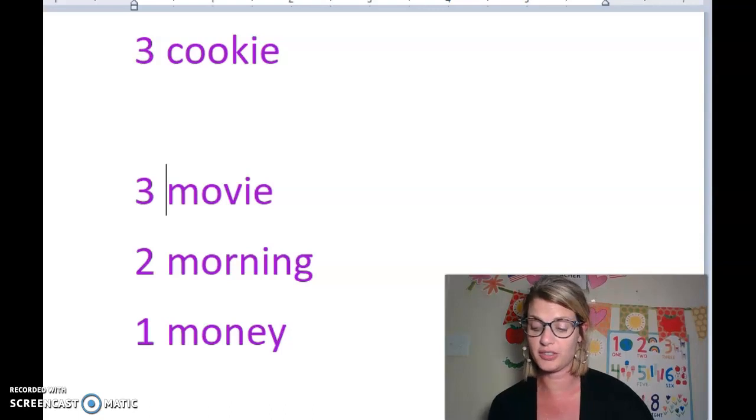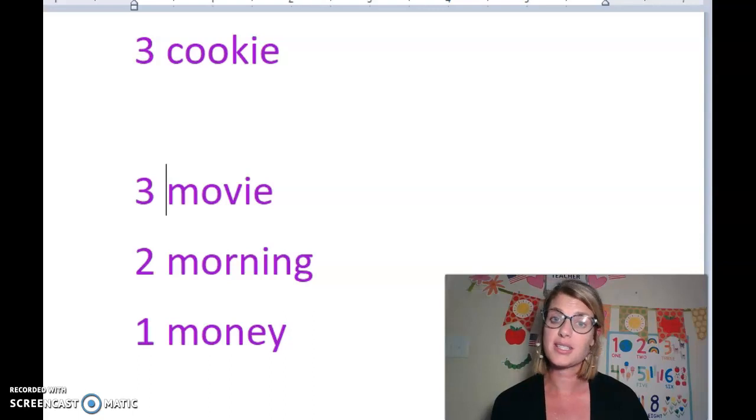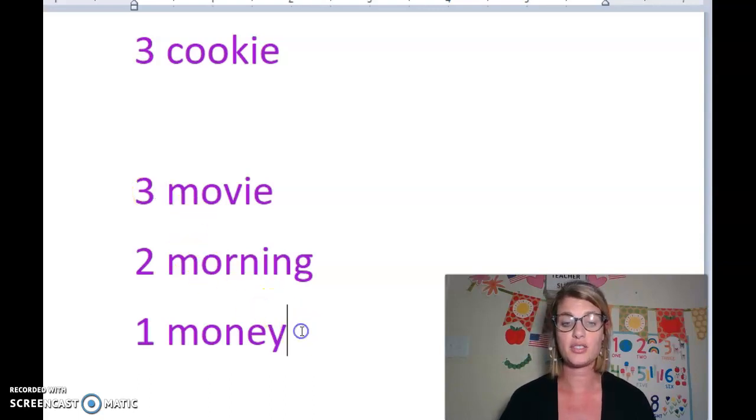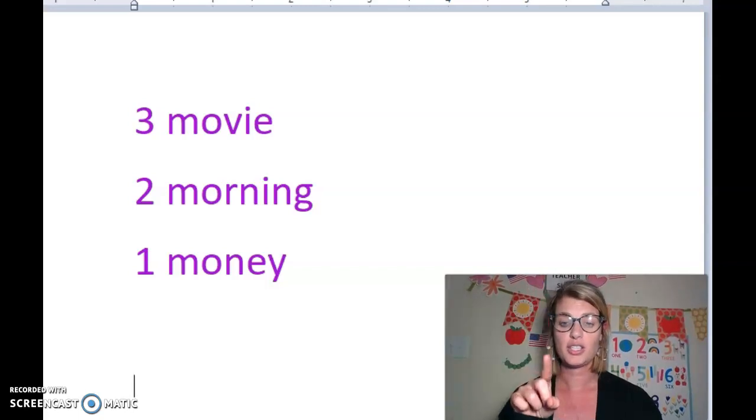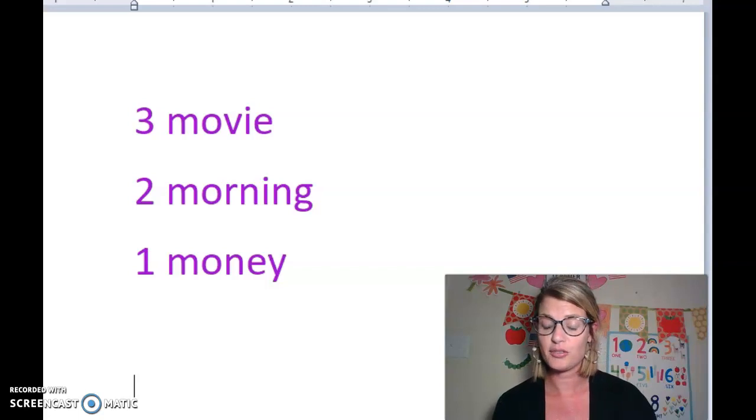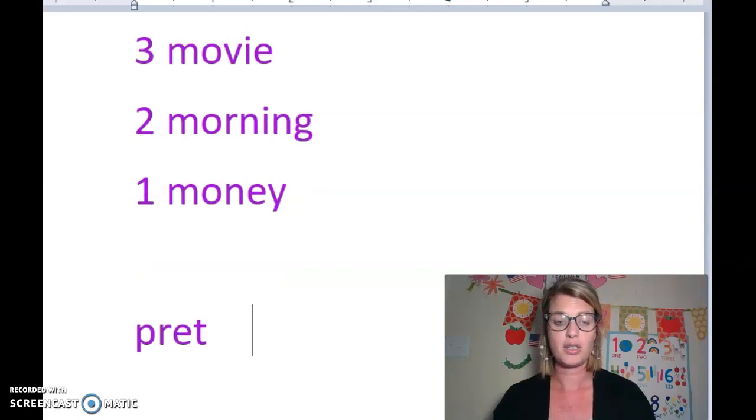Now we're going to draw a vertical line between double consonants to divide these words into syllables. Write each syllable on the line. So each of our spelling words here have 2 syllables, and you are going to draw a vertical line straight down between the double consonants. So for pretty, you're drawing your vertical line between the 2 T's, and then we're going to write those 2 syllables separately there. So we notice we have 2 spaces for our syllables.